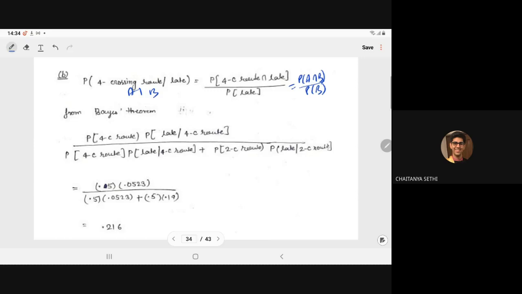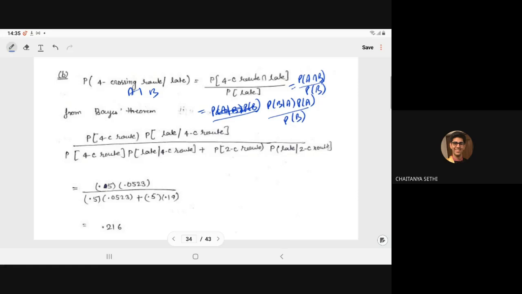And this can be written as probability of B given A into P of A divided by P of B. So probability of the 4 crossing route into probability of late given the 4 crossing route, divided by the probability of late. So that is only the Bayes theorem.